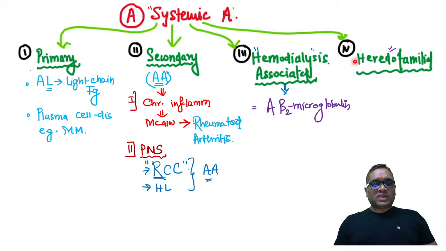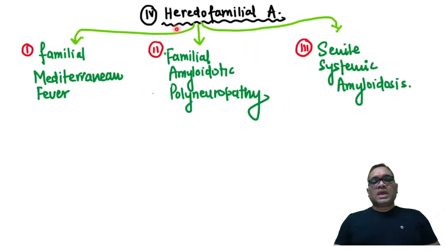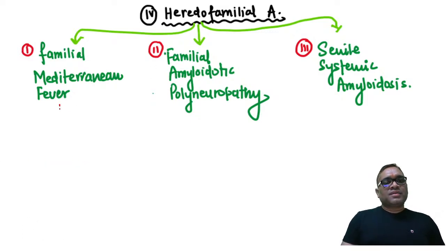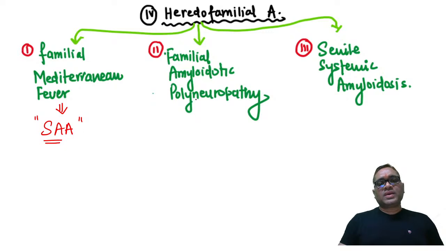Now the fourth one, the heredofamilial type. In heredofamilial type, we have three entities: familial Mediterranean fever, familial amyloidotic polyneuropathy, and senile systemic amyloidosis. So these are the three types of heredofamilial. Familial Mediterranean fever has serum amyloid associated amyloid, SAA type of amyloid.